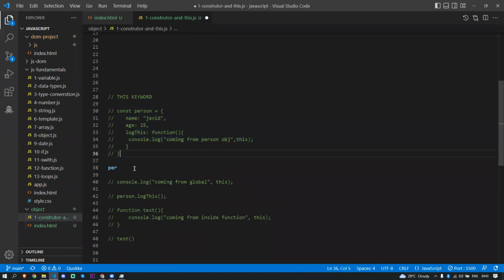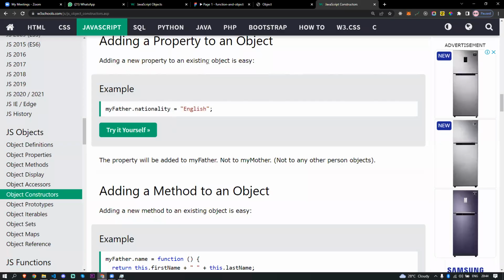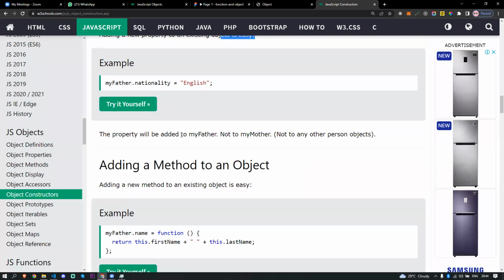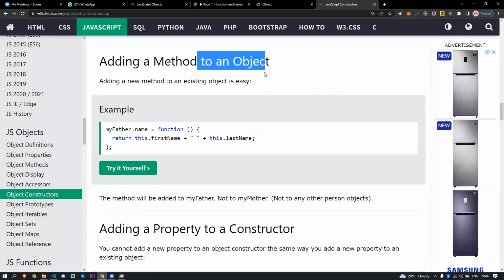Then you can call person.age, name. It's going to push inside this empty object. Okay, that is one way. Basically, what they are saying is that object is easy. The property will be added to my father, not to my mother, not to any other object. If you are referring to this my father object, it's going to add only for the father object, because you have set some property on the my father object only, right?